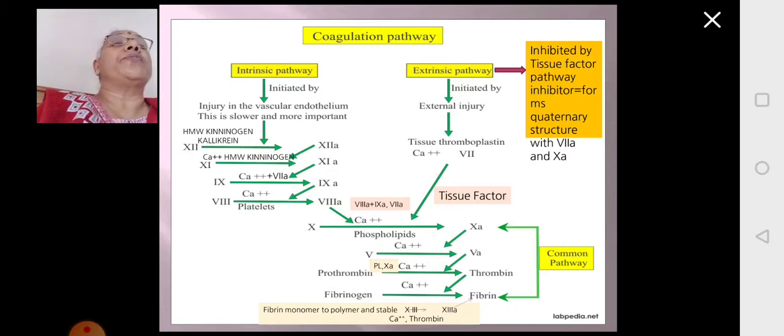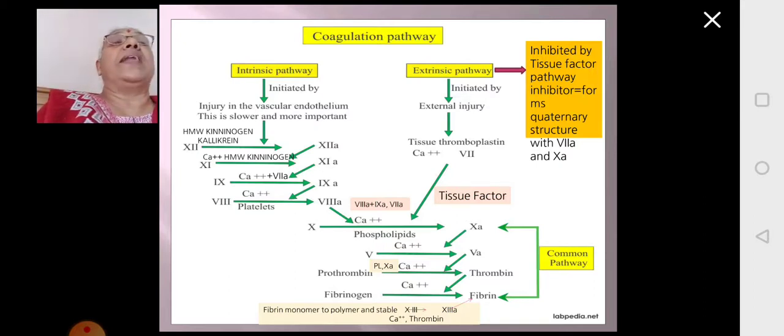Once the process of blood clotting is completed, then what happens? Then the tissue factor pathway inhibitor will bind with 7A as well as 10A. When it binds with 7A and 10A, it forms a quaternary structure. Once it forms a quaternary structure, then the process of blood clotting will stop.